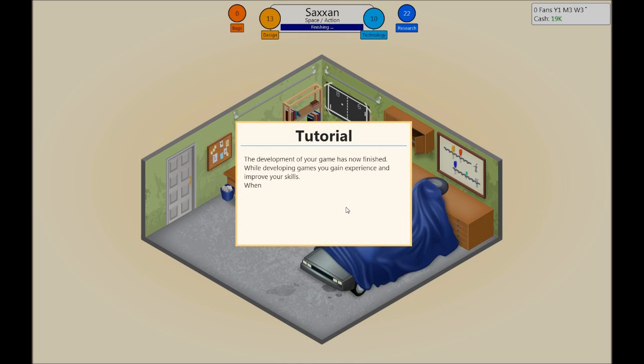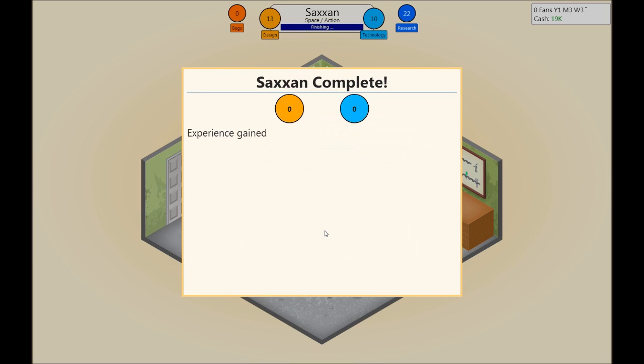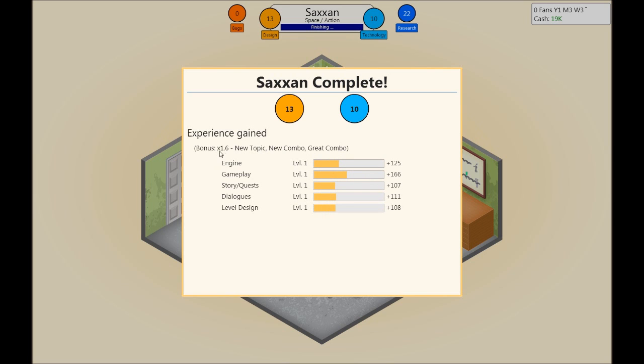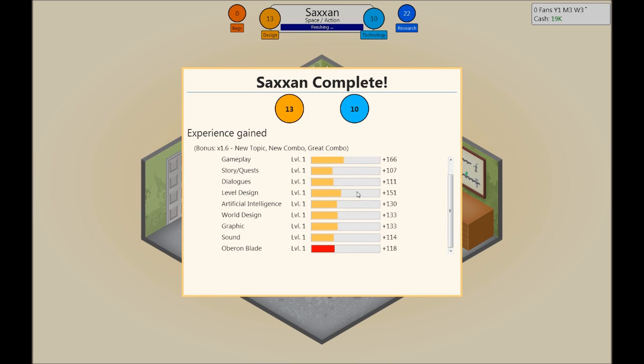Development of your game is now finished. While developing games, you gain experience and improve your skills. When development is completed, you will be presented with a summary of the experience gained. This is what you see here. So I spent a lot of design and technology, and this is the combination. New topic times 1.2, new combo times 1.6, great combo times 1.6.